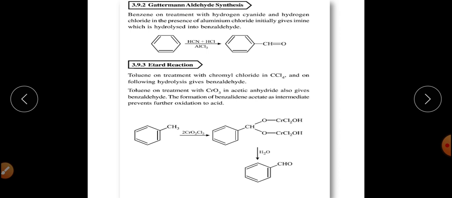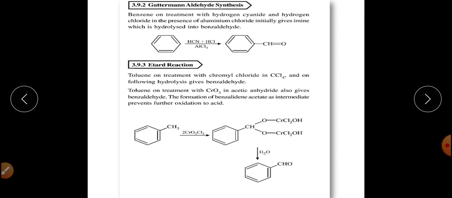Next reaction is the Etard reaction, in which toluene is converted into benzaldehyde. Basically, toluene is treated with chromyl chloride in presence of carbon tetrachloride, followed by a hydrolysis reaction. So this is your chromyl chloride.